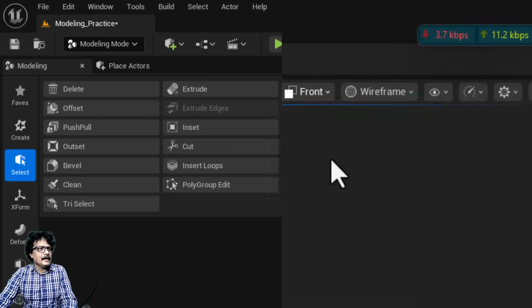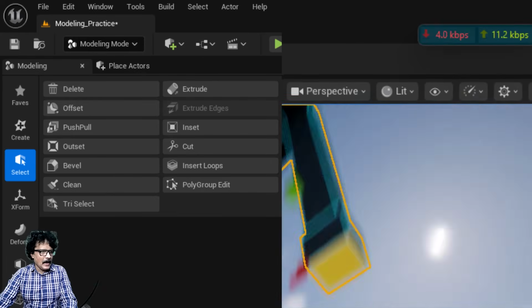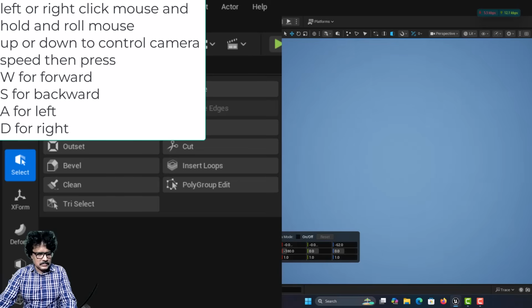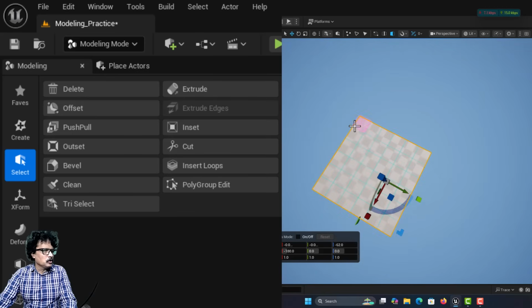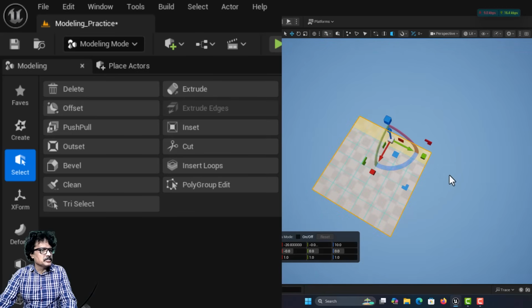I will come back into perspective view, and I am going to turn on the other side, and I will press S and move back, and I will press W, and now I am going to select 1, 2, 3, 4, 5 and 6 faces.